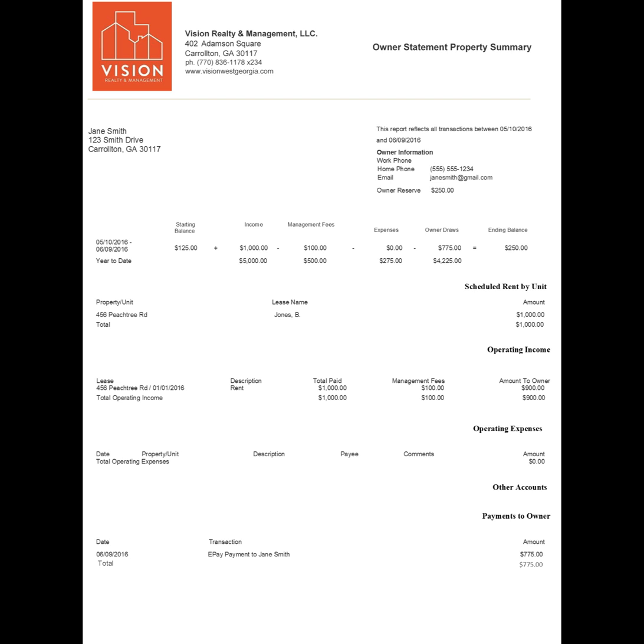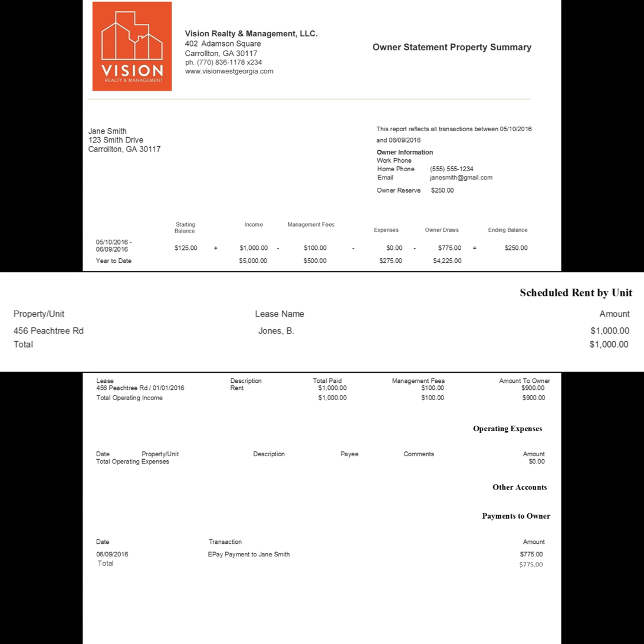Moving down the page, the next few rows will give a more detailed look at the account overview. The first row under the summary is entitled Scheduled Rent by Unit. This section will show the amount of rent owed by each unit in the given portfolio. So if the property owner has only one unit under management, there will be only one unit listed in this section, along with the rent amount scheduled to be collected.